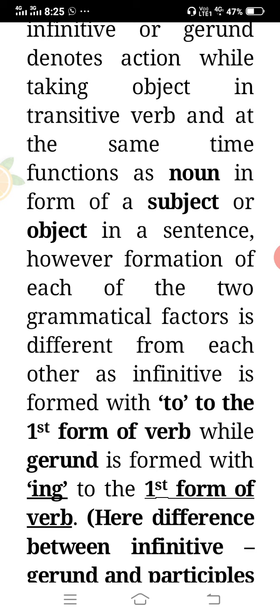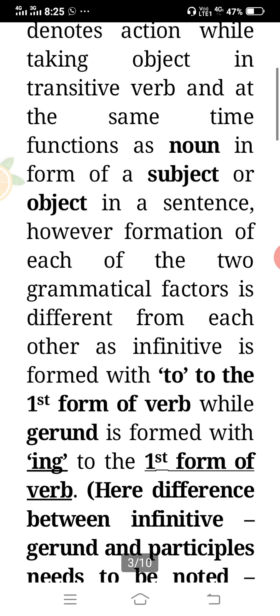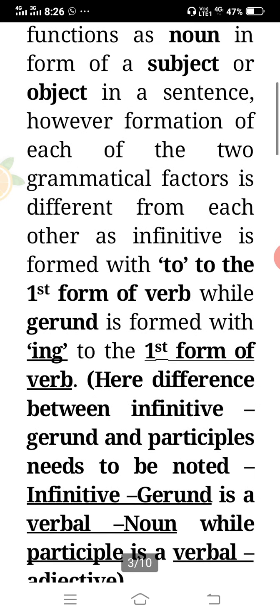An infinitive is formed with to plus the first form of the verb. How to form the to-infinitive? Just put to before the first form of the verb. That is called the infinitive form of the verb. While a gerund is formed with ing added to the first form of the verb. While forming the gerund form of the verb, just put ing to it.